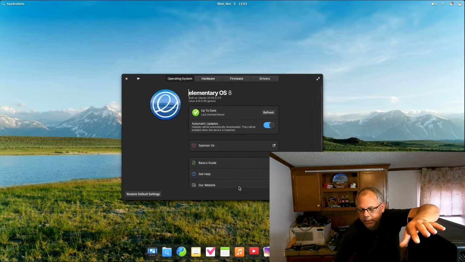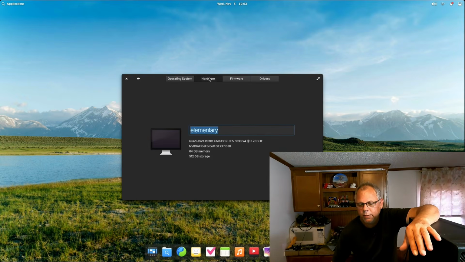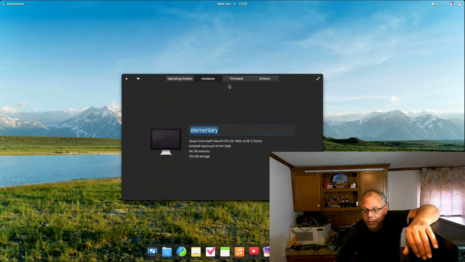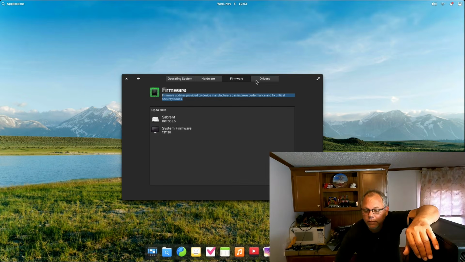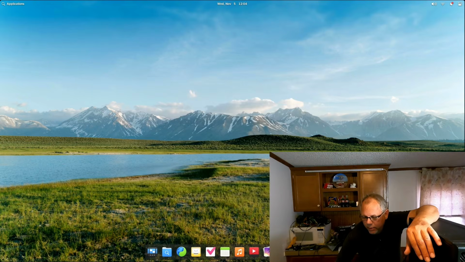If we take a look at the system, we can see we're running elementary OS 8. We go to hardware here. We got an Intel Xeon CPU E5-1630 v4, NVIDIA GeForce GTX 1080, 64 gigs of memory, and 512 gigs of storage, right? Firmware, same thing, drivers. And these are the NVIDIA drivers that you can select for it. We're not going to mess with any of that. I want to get right here.